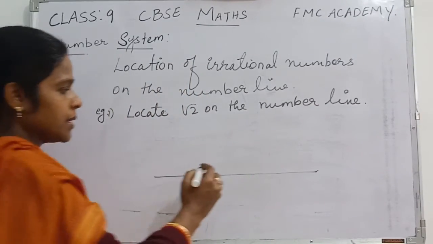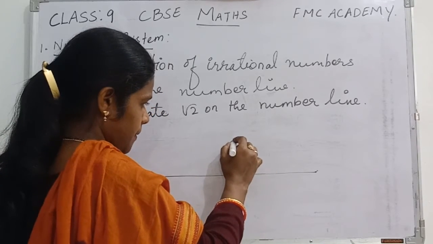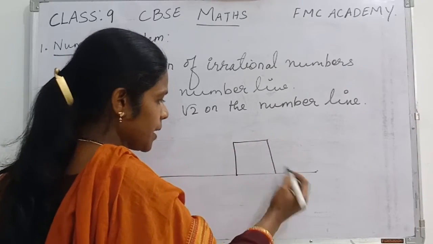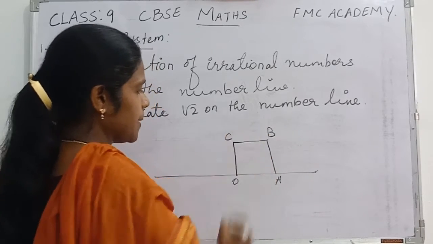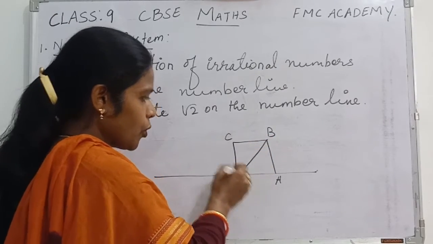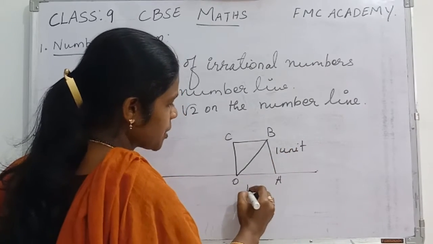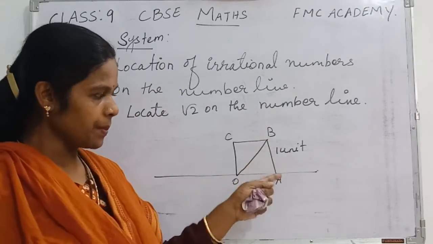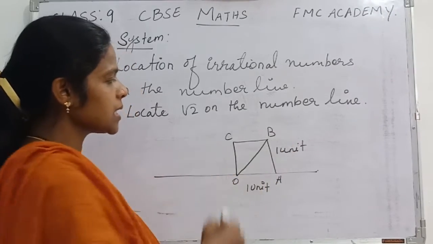Just take a line. In that, actually, we are going to have one square first in this place, having 1 unit each this way, right? So suppose let us take O here, A, B and C. Since we are going to use the Pythagoras theorem, just join this OB. Here it is 1 unit. In this place also it is 1 unit, right? So OA distance we know, AB distance also we know, we have assumed it as 1 unit. And now we are going to find out what is the distance of this OB.